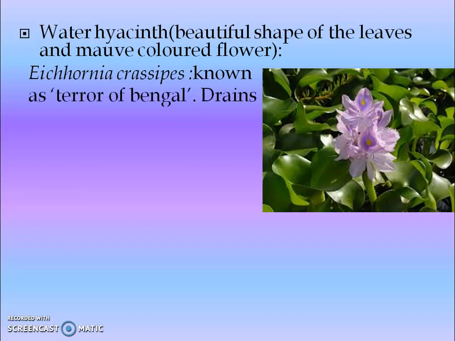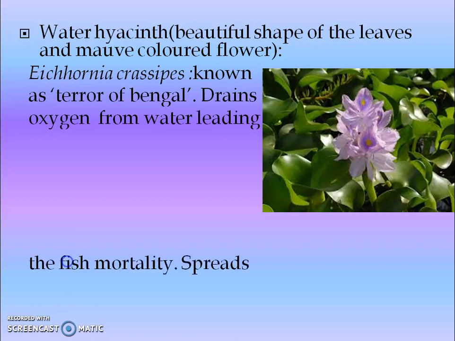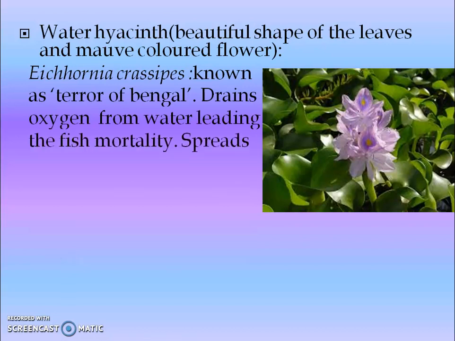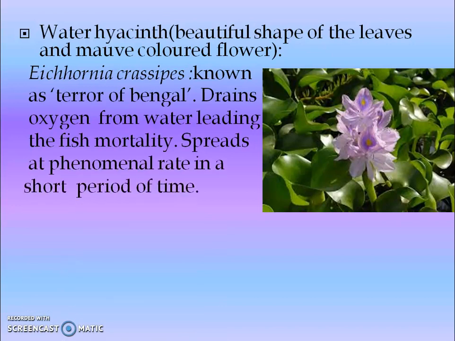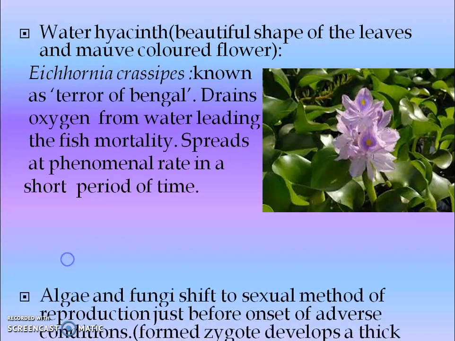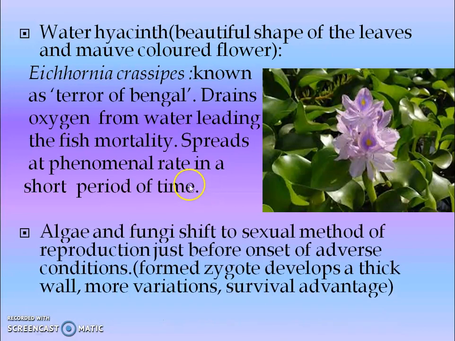Because it drains the oxygen in the water and it causes fish mortality. Another thing is that it spreads at a phenomenal rate in a short period of time. So it is very difficult to get rid of it. Wherever it grows, it covers the pond fully, and it is also a threat to aquatic life. That's why it is called terror of Bengal.